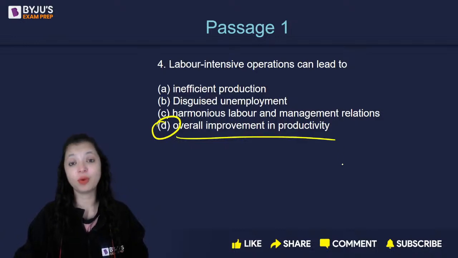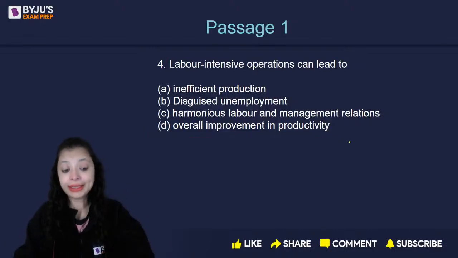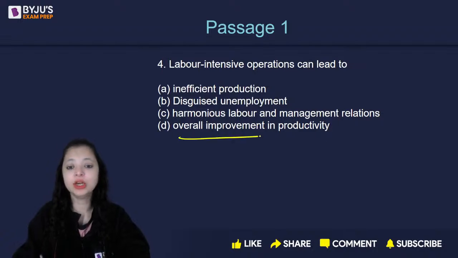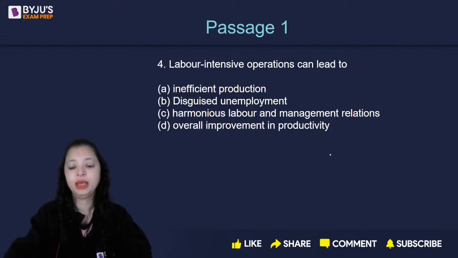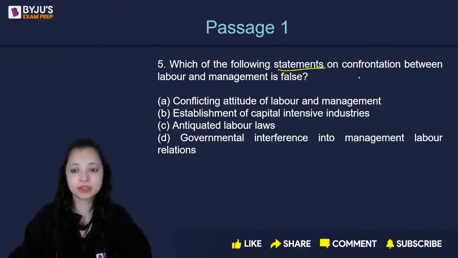It's not written anywhere. It's an inferential question. Even if you went back, it wouldn't have helped you find the correct answer. So link all the inference based questions to the main theme. The correct answer is D, overall improvement in productivity. Next question, everyone. Which of the following statements on confrontation between labor and management is false?